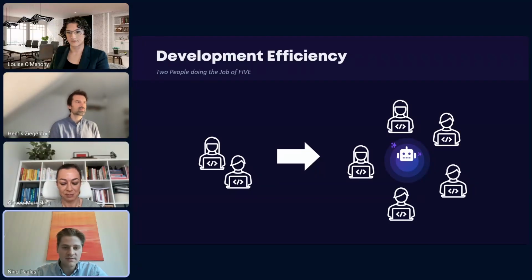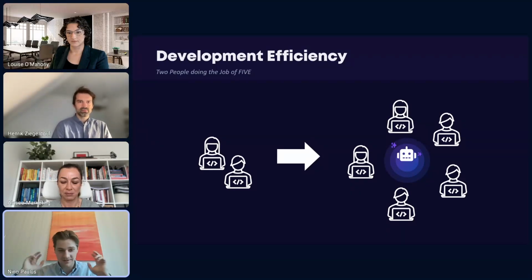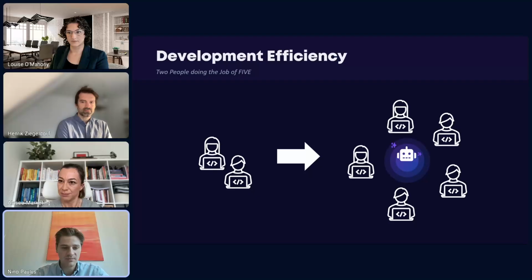But we were asking ourselves, okay, it's pretty nice, and IT is usually, when it comes to technology, by definition the area where we progress the fastest, or where we see new things first. So the question is, how can we bring this to real estate?